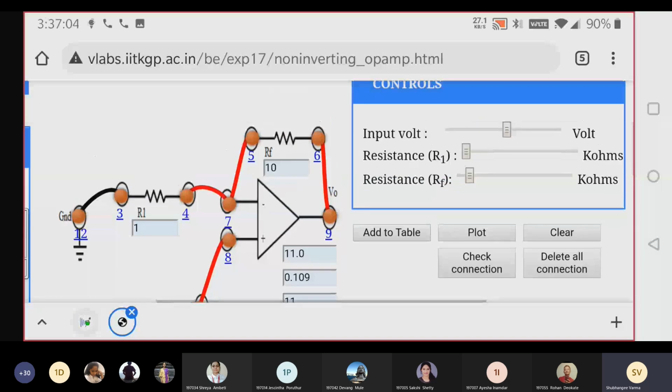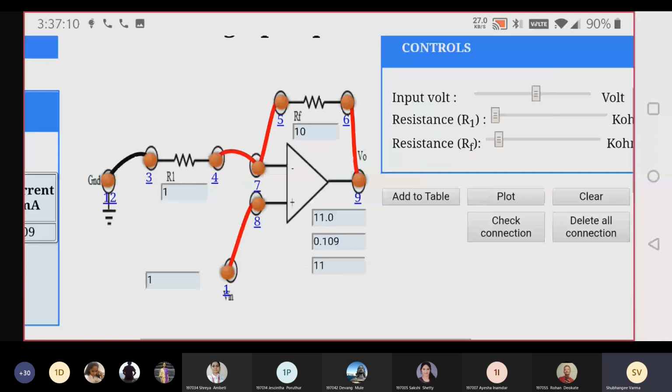Now for the same set of resistance, we are going to change the input. So we have applied 1 volt. Now what is the gain? Everybody tell me what is the gain of this circuit, where my RF is 10 and R1 is 1? 11. Very good. Correct. Because for non-inverting, the gain is...